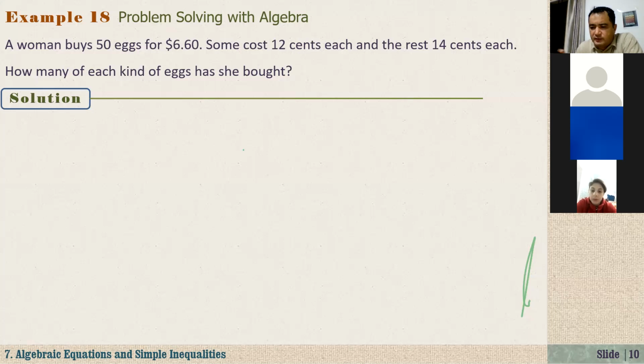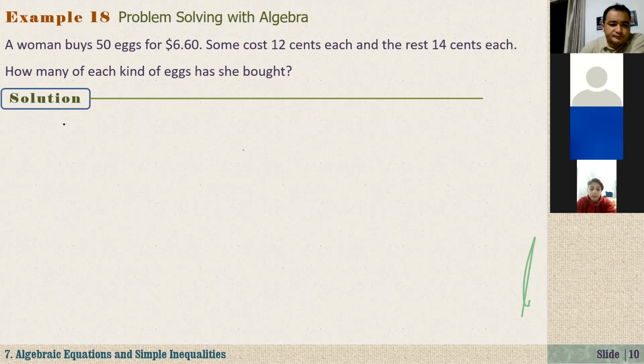Usually when you go to the market, we have smaller eggs and bigger eggs, right? Smaller eggs are a bit cheaper and bigger eggs a little bit more expensive. So usually small eggs are like 10 cents, bigger eggs are like 13 or 14 cents.